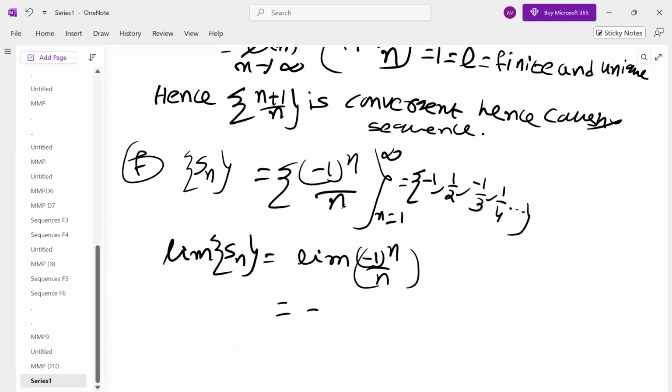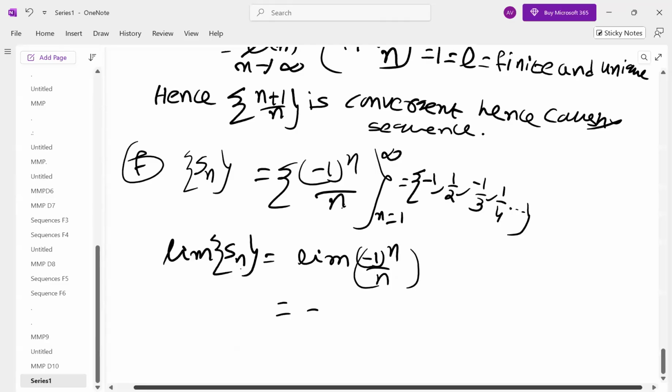We cannot directly find it. I told you earlier. Whenever it is like this, minus 1 power n, minus 1 power 2n, something n square, we have done many questions. We have to find the nth term. Don't do it directly, because if you do it directly, some students will get minus 1 power infinity. What is that? Whenever you are getting minus 1 power n, we have to divide into two cases: n is even, n is odd. In each case, if it is convergent, then only we say overall it is convergent. So, whenever you get minus 1 power n, don't do it directly. First simplify, then apply the limit.